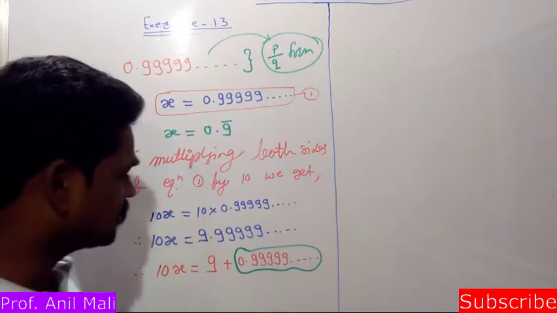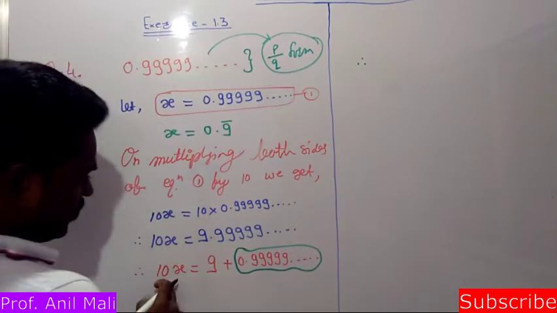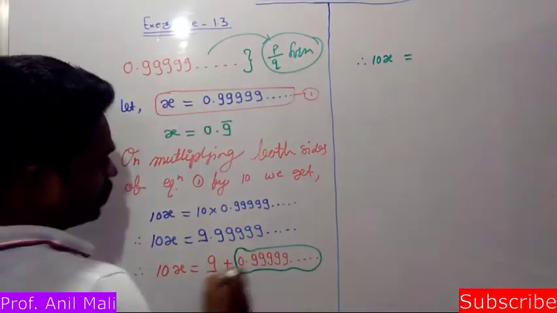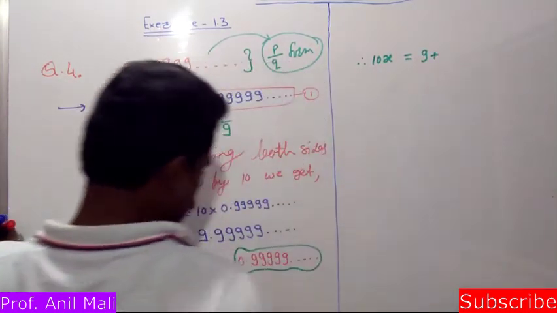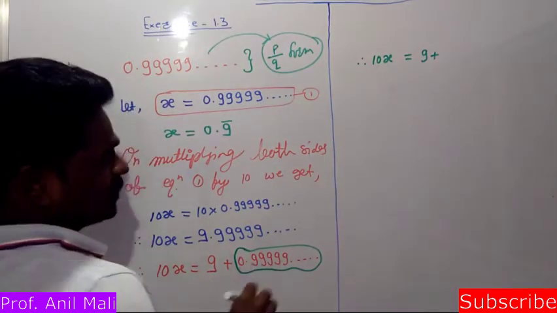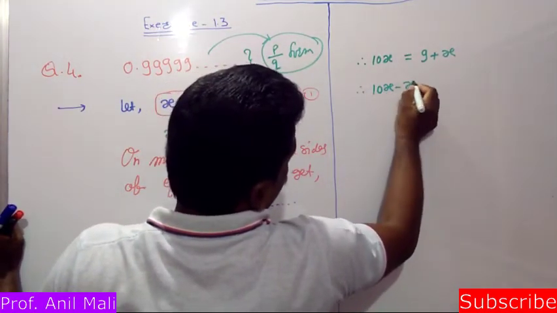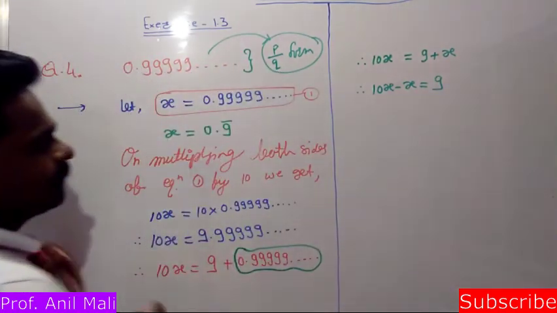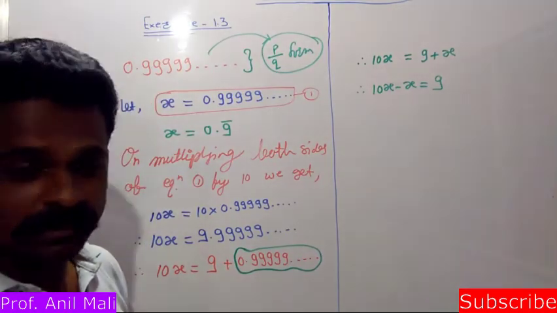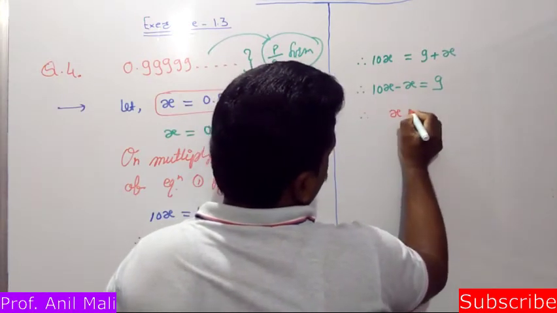That is my x, so we'll write it as x. Therefore 10x is equal to 9 plus this 0.99999, which is x only. So 9 plus x. Therefore we'll write it as 10x minus x is equal to 9. Okay, no problem. 10x minus x is equal to 9. Fine, no problem. So your answer will become 10x minus x, that means x only, and it is equal to